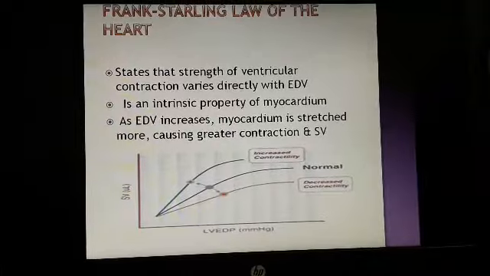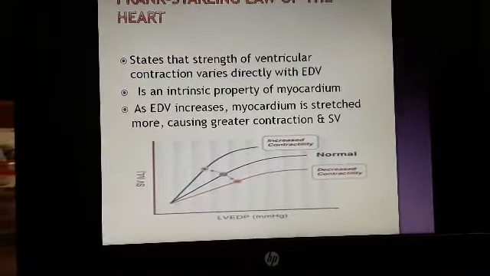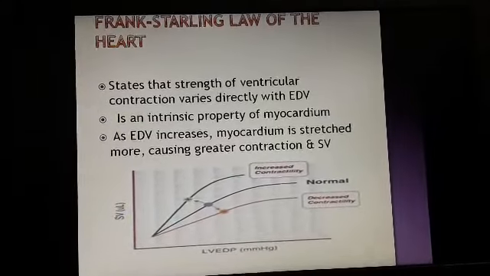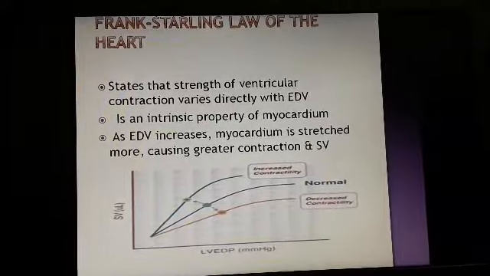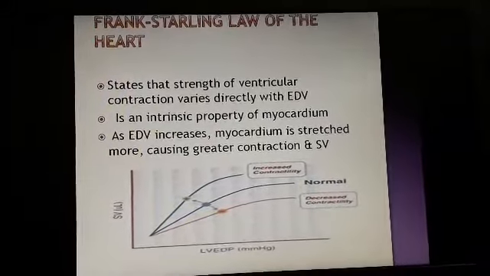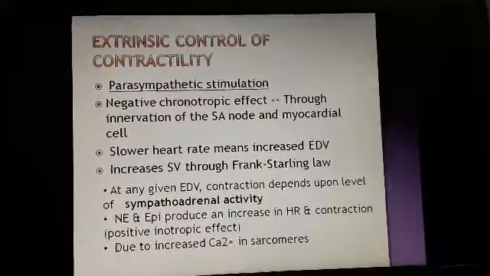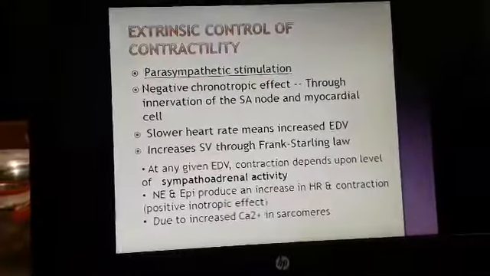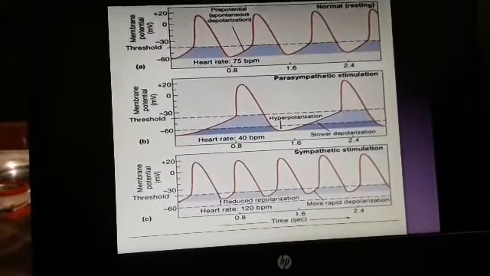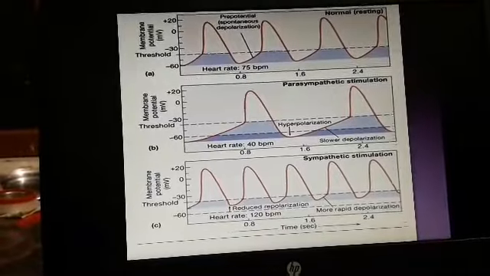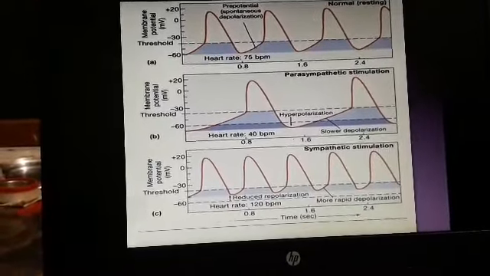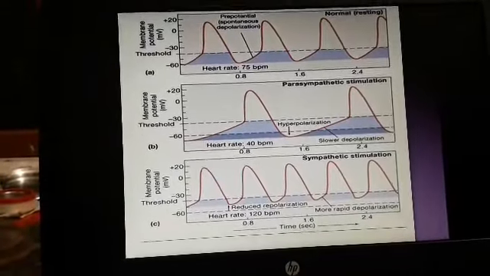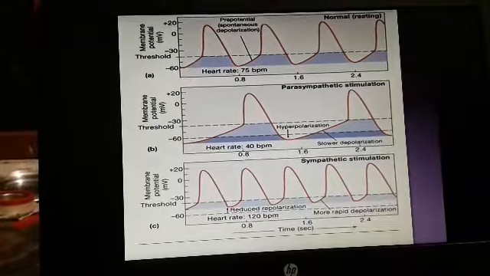The number of times the blood has to be pumped, or the cardiac cycle has to work, will gradually decrease, and this will decrease the impeding load, so a patient who is suffering from heart disease will gradually get relief from this property. Now, extrinsic control of contractility is by parasympathetic and sympathetic stimulation. Parasympathetic stimulation will cause hyperpolarization because of the efflux of potassium, whereas sympathetic stimulation causes release of epinephrine and norepinephrine that leads to gradual depolarization.